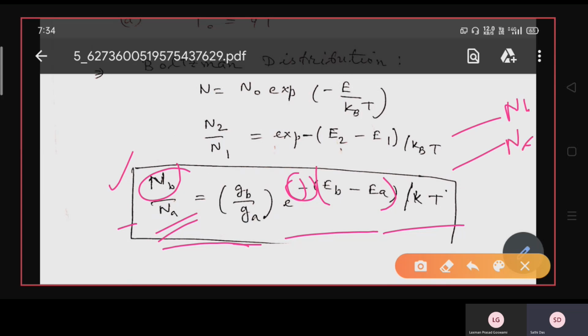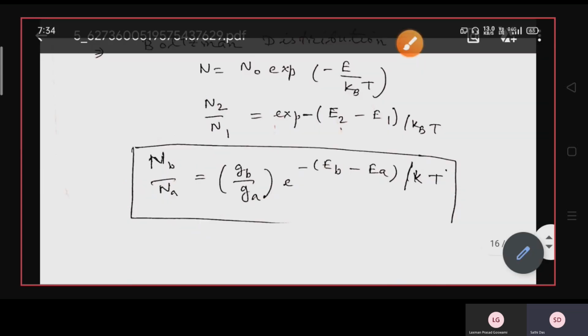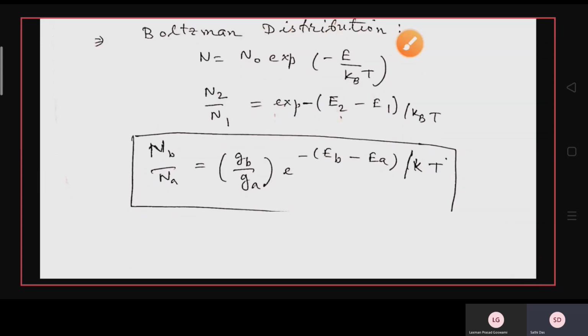So in any case of thermodynamic equilibrium, unless T is very high, unless it is population inversion, the ground state population is more than the excited state population, and it is an exponentially decaying function. That's why there is e to the power minus sign here.